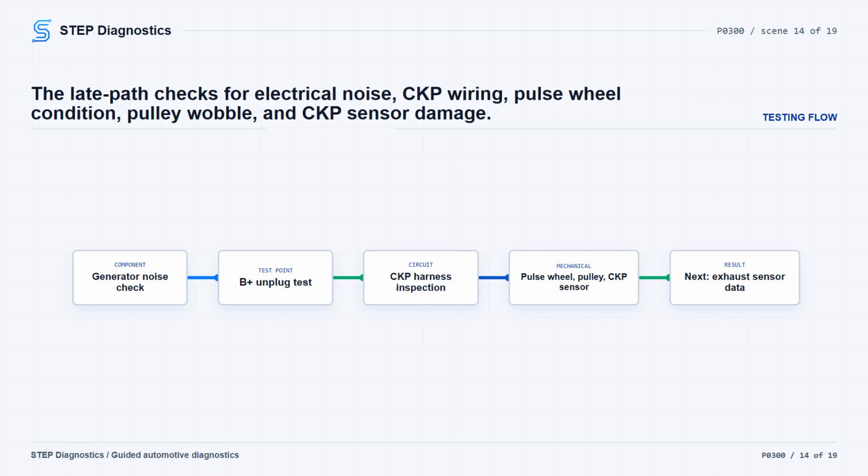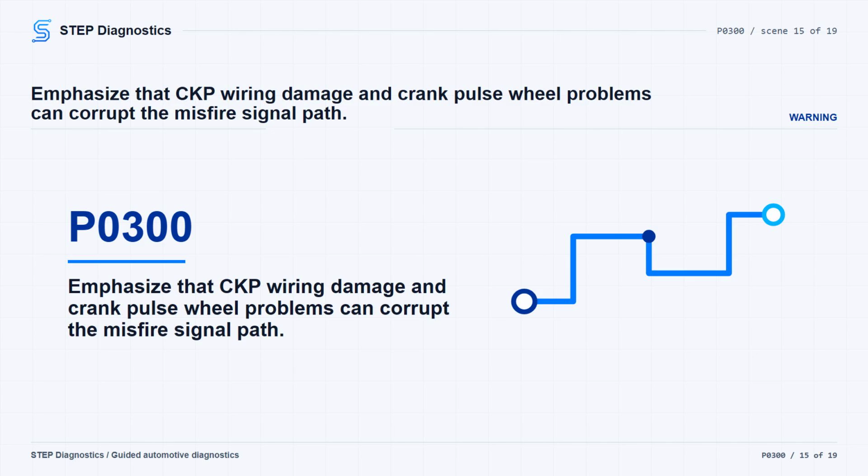With the ignition off, visually inspect the CKP harness for damaged wires or other physical damage. Damaged CKP wiring can create an intermittent short in the CKP circuit. If you find damage, repair it as needed, clear codes, and repeat the self-test. If the harness looks good, inspect the crankshaft pulse wheel for damaged teeth, wobble, or looseness. Inspect the crank pulley for wobble, and check the CKP sensor for damage. If those parts are not okay, repair as needed.